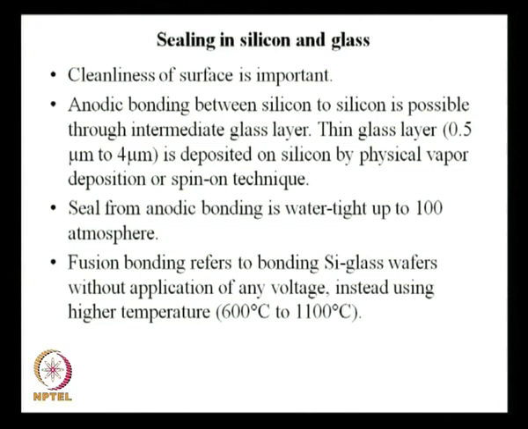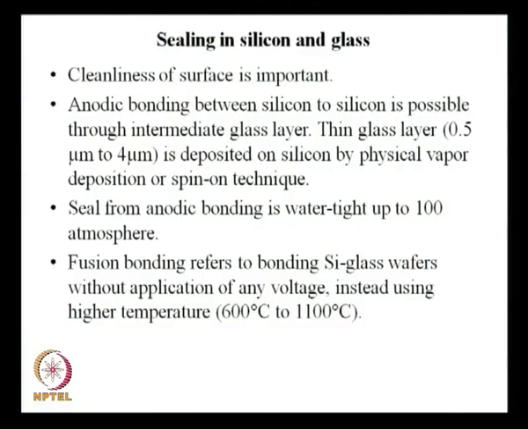Now, in this anodic bonding, cleanliness of surface is extremely important. If in between the silicon and glass layer there is a dust particle, that can go against this sealing process. So, cleanliness of surface is important, and for that you have to clean it. We have already discussed some protocol.